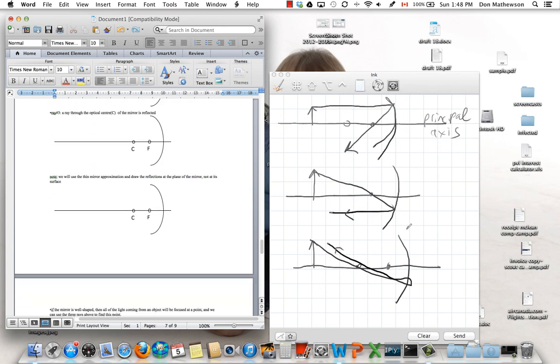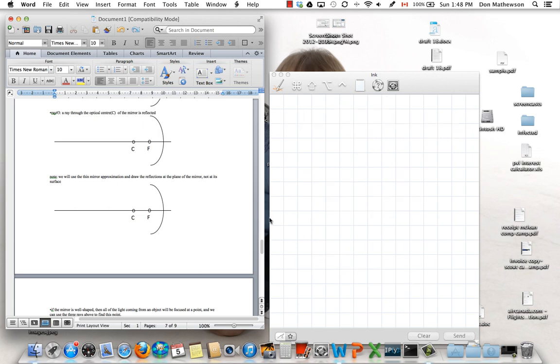Now, we're going to use an approximation here, which is known as the thin mirror approximation. And that means that instead of drawing those reflections at the mirror's surface, we're going to assume that the curvature is really small, and therefore that the reflection happens essentially on a vertical line.